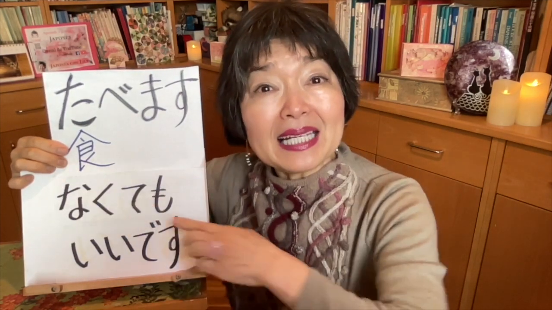In my grammar video number 80, I explained about this なくてもいいです using ない form of the verb. なくてもいいです. In this case, it means it's not necessary that you do this, or you don't have to do this. For example, again using this verb 食べます。食べなくてもいいです。It means you don't have to eat it.